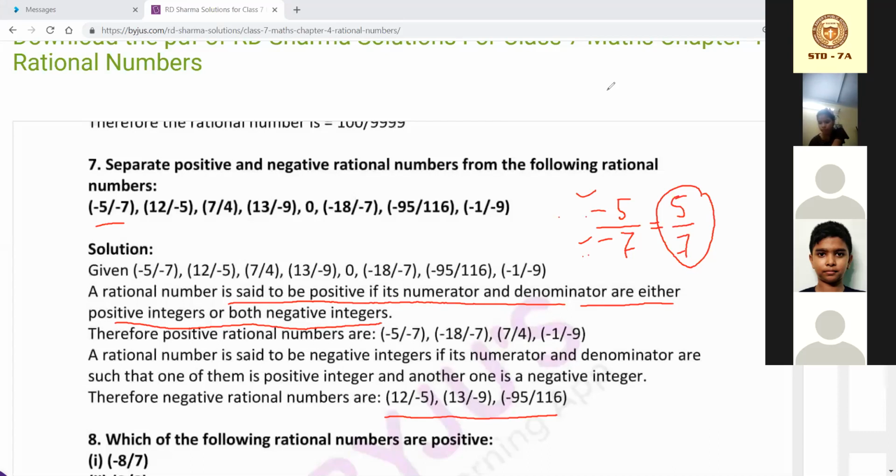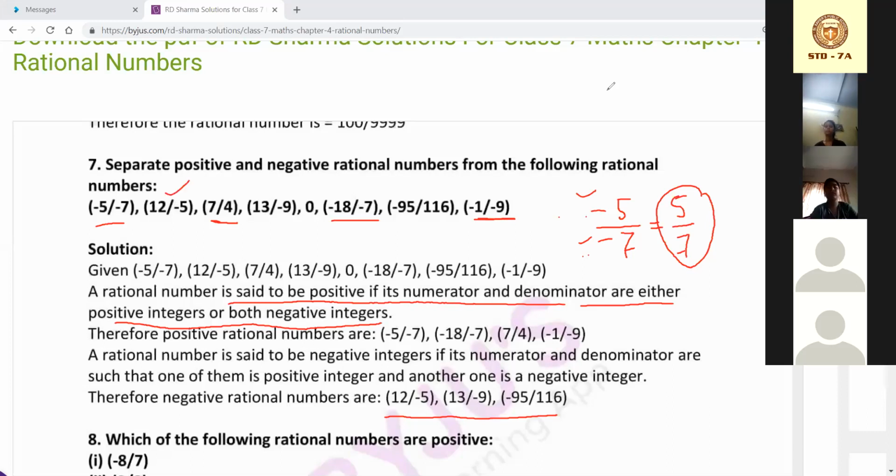So here you can see which I am underlining below, these are actually negative integers and positive integers. All of these are coming as positive, and here which I'm marking, these are all negative.